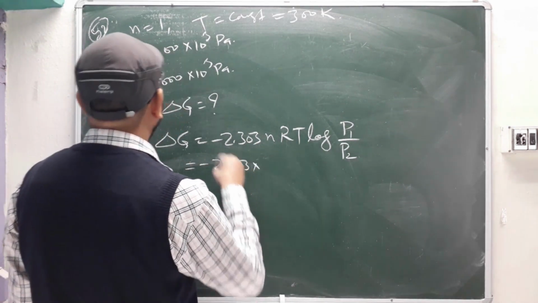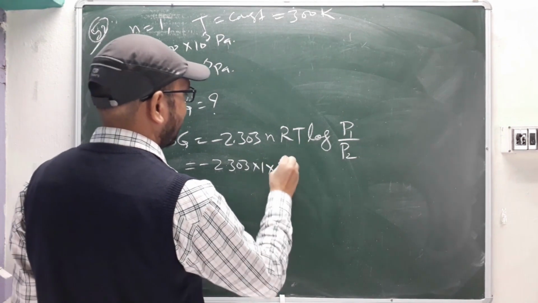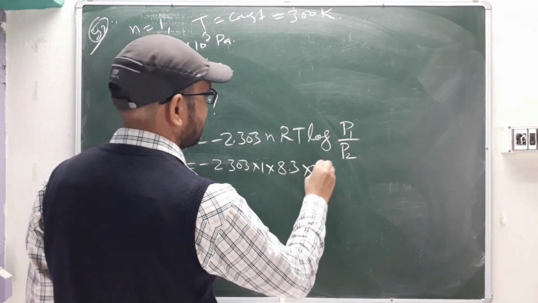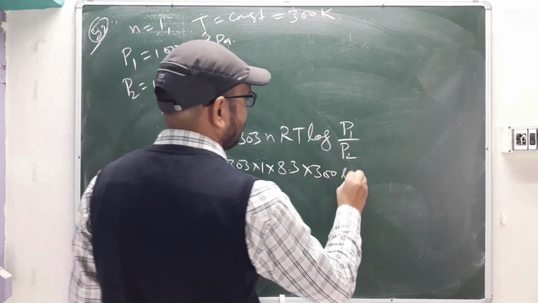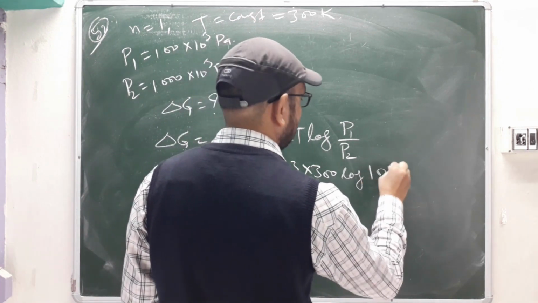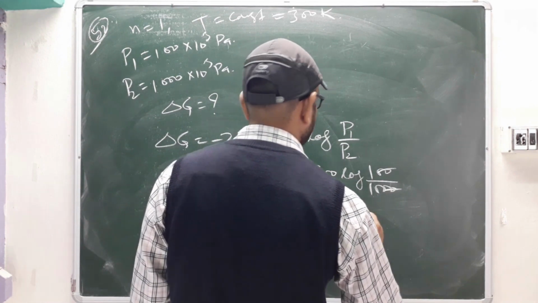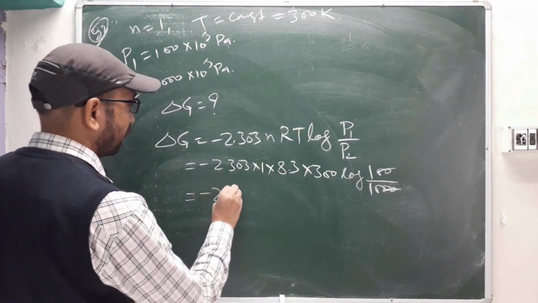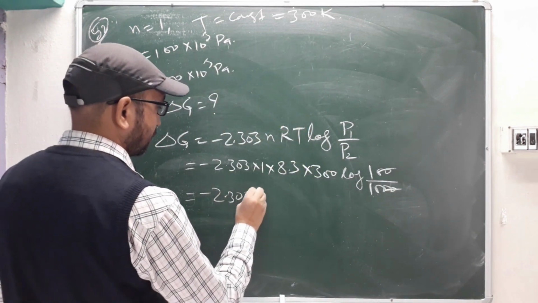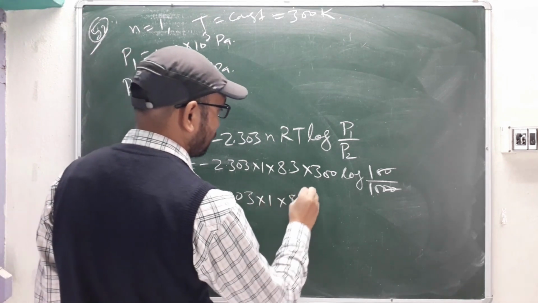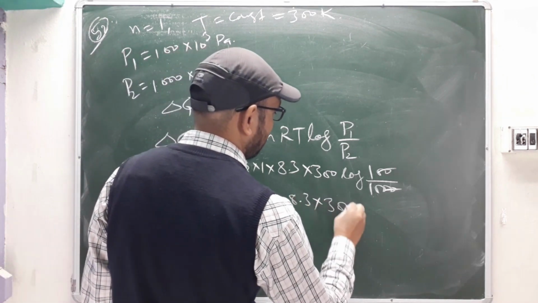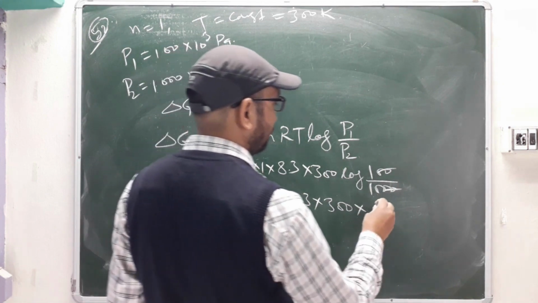2.303 into n is 1, into R 8.3, into temperature 300 Kelvin, and log of 100 divided by 1000, so it will be 1 by 10. 2.303 into 1 into 8.3 into 300 into log 0.1, which is minus 1.